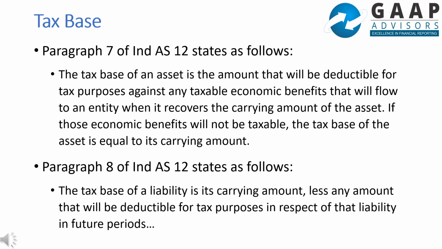The tax base of a liability is its carrying amount less any amount that will be deductible for tax purposes in respect of that liability in future periods. The tax base of a liability starts with its carrying amount, and then it is reduced by the amount that will be deductible for tax purposes. So if the entire carrying amount will be deductible, the tax base will be zero. But if only part of the amount is deductible, then the tax base will not be zero. It will have some value.